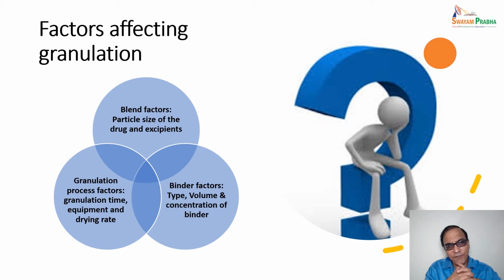So what are the factors affecting the granulation? Number one type of factors are blend factors, binder factors, or granulation process factors. Blend factors include particle size of the drugs and excipients, binder factors include the type, volume, and concentration of binder, and the granulation process factors include the granulation time, equipment, and drying rate.